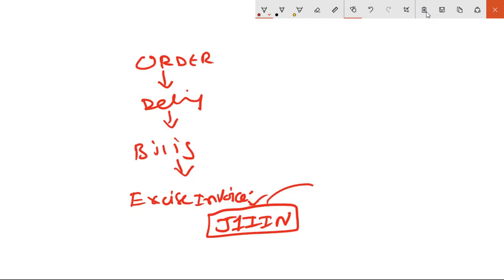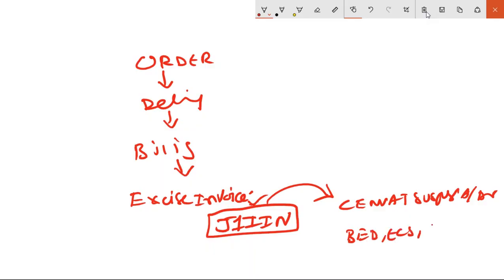When you raise J1IIN, an accounting entry document generates. Whenever we create some transaction in Sales and Distribution, an accounting document generates, right? That is the accounting document, customer account debit to revenue account credit. Likewise, here also an accounting entry document will generate, that is SENVAT suspense account debit to BED, ECS and SECS credit. So this is the accounting entry document which is generated.